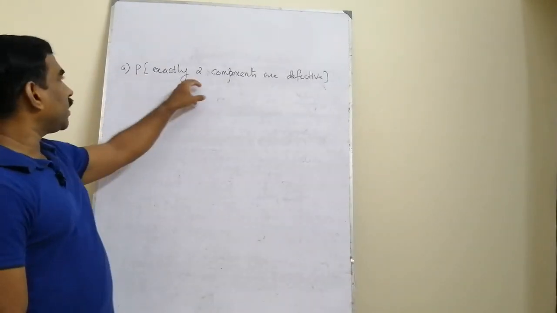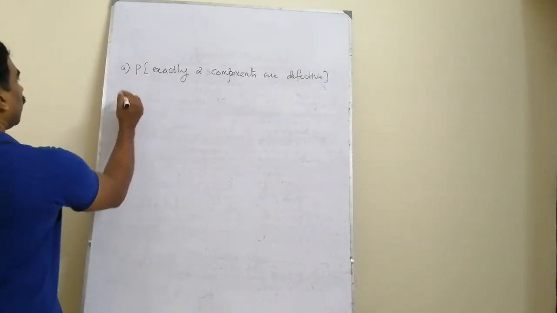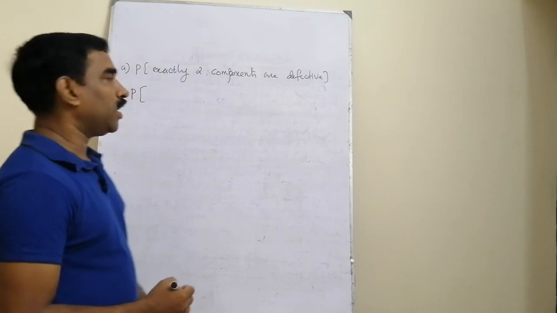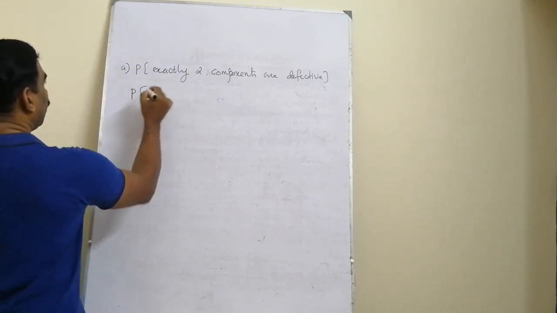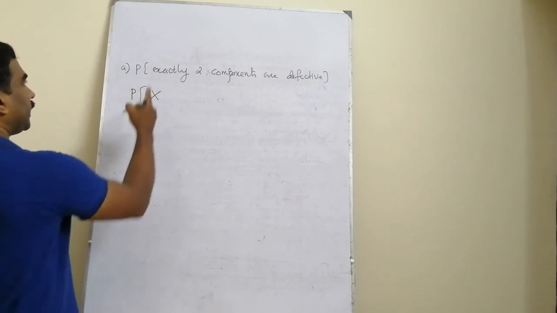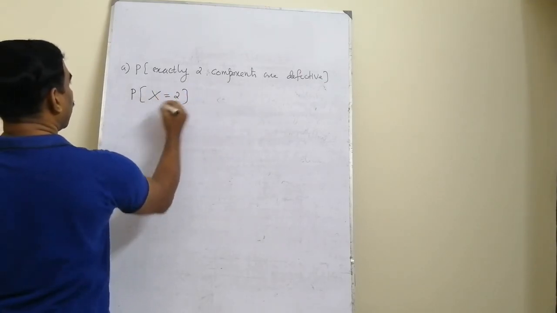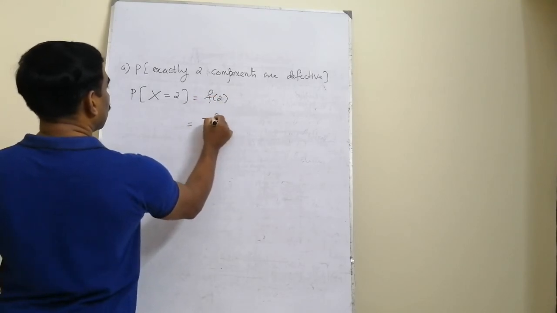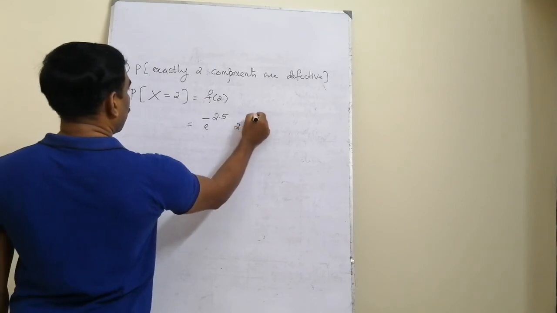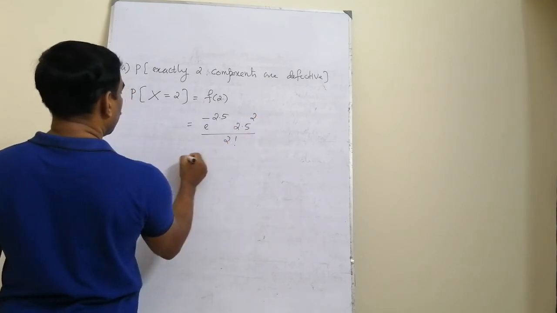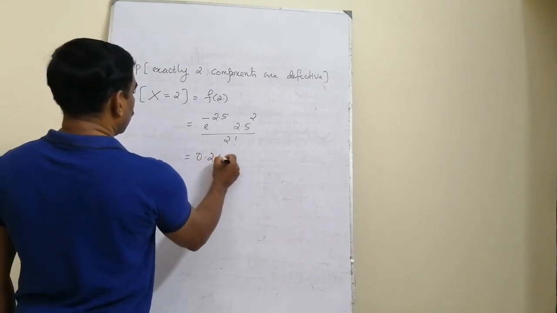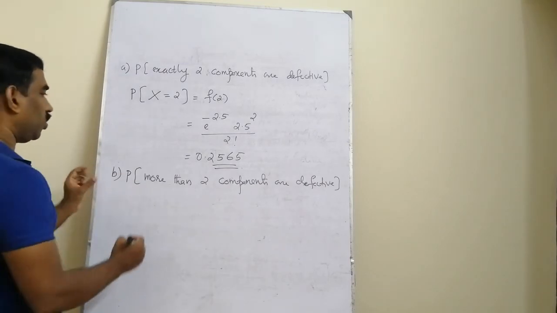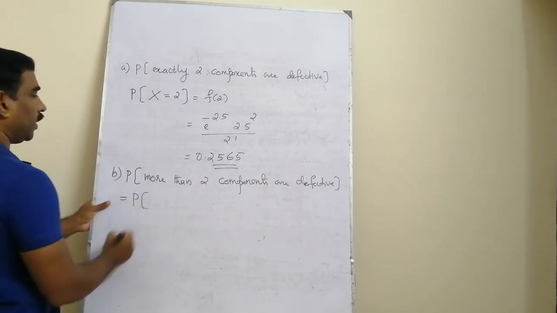The first probability computation: probability that exactly 2 components are defective. Here we can convert this statement into random variable notation. Here x is the random variable which counts the number of defective items. So exactly 2 components are defective is equal to probability that random variable equals 2, that means f of 2. And here what is f of 2? e raised to minus 2.5, 2.5 square by 2 factorial, which is 0.2565.